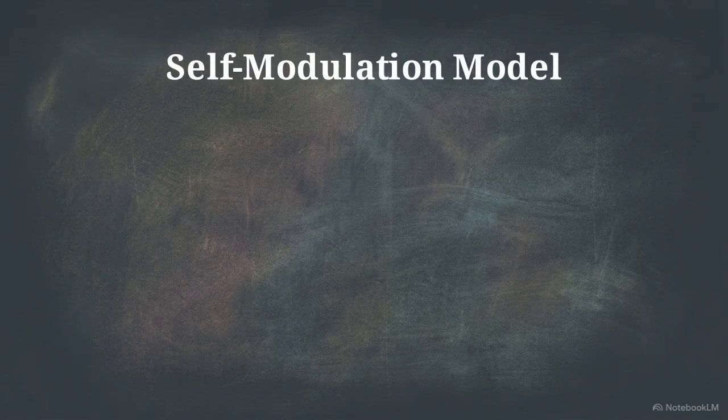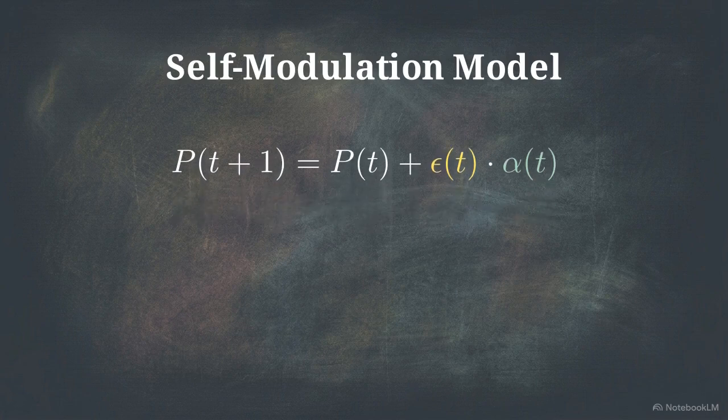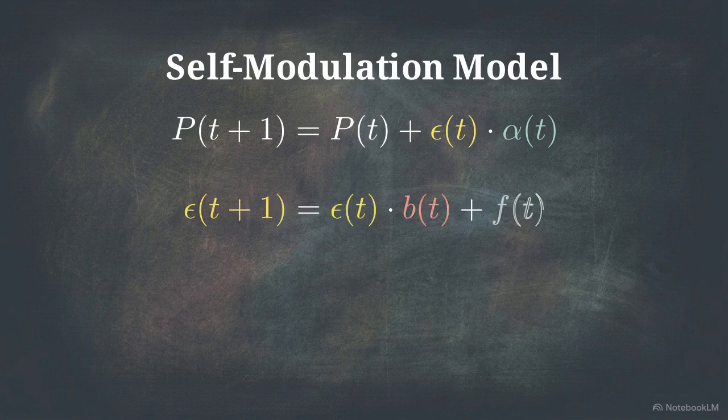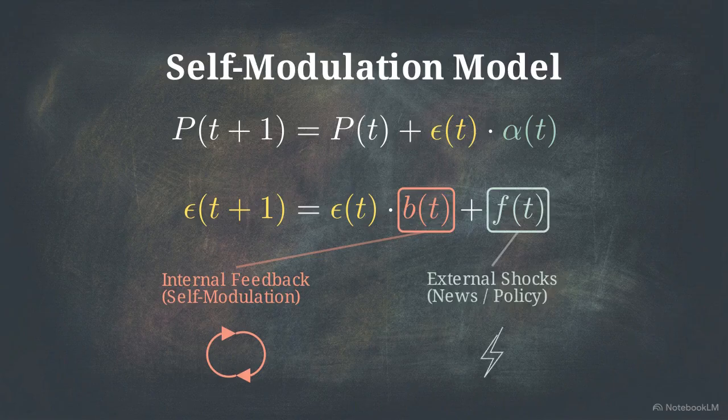The complete self-modulation model combines these branches. The price equation, P of t+1 equals P of t plus epsilon of t multiplied by alpha of t. The noise equation, epsilon of t+1 equals epsilon of t multiplied by factor b of t plus additive term f of t. The multiplicative factor b of t acts as the critical self-modulation variable, representing the market's response to its own past rates. The additive term f of t represents entirely independent external factors.